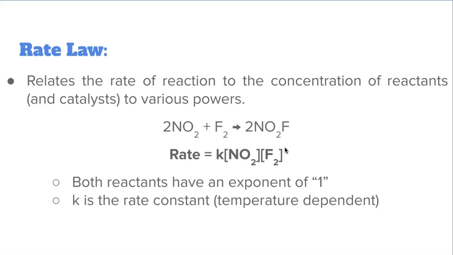Now, because we're relating a reaction rate to concentrations, there is an element of proportionality, and as a result, we have to include a rate constant, which we denote as the letter k. It's also important to remember that this k is temperature dependent. If I ran this reaction at room temperature, it would have a specific rate constant. If I ran the same reaction at 100 degrees Celsius, it would have a different rate constant. So it's temperature dependent.